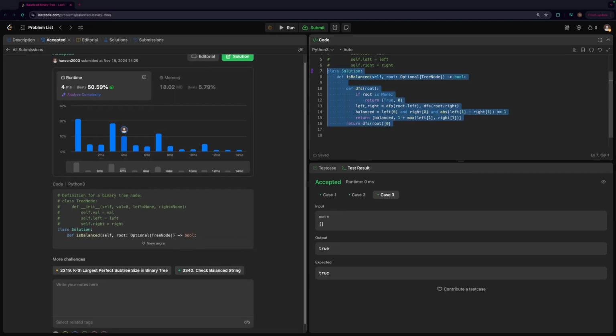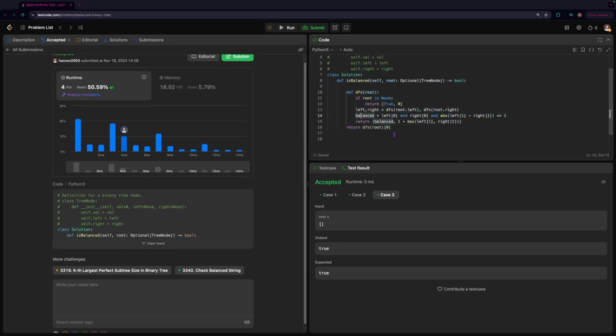The time complexity of this is going to be linear, and the reason is that we're just processing each node once, since we're maintaining that height reference throughout the recursive method. The space complexity is going to be constant, but one thing to keep in mind is that this is going to take space up on the stack since the method is recursive.